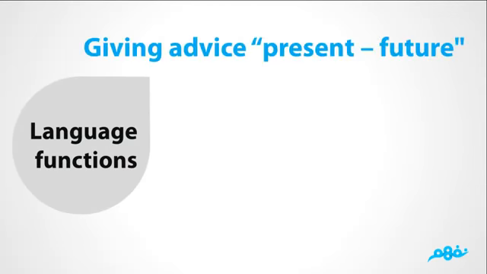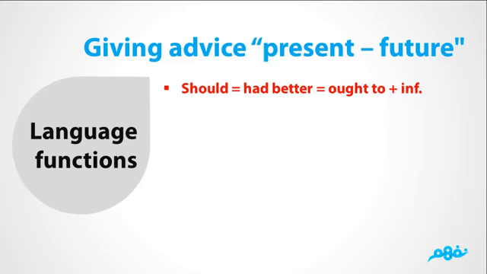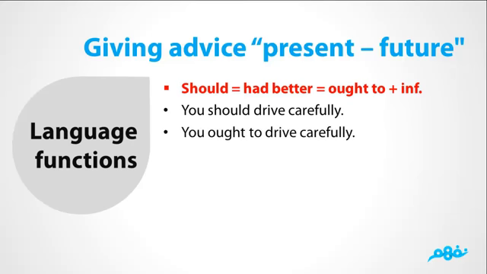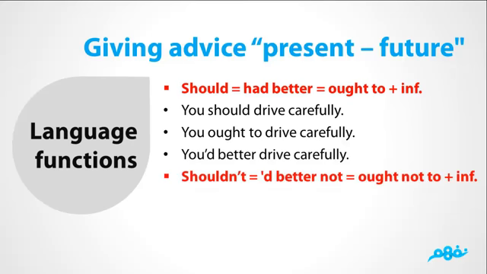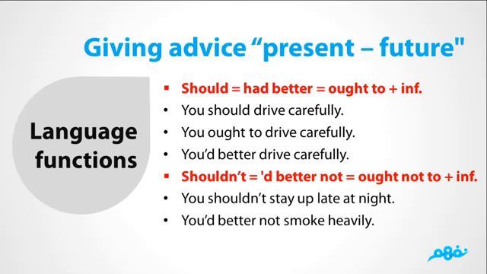In order to give advice in the present or the future, we can use should, had better, ought to, plus the infinitive. You should drive carefully. You ought to drive carefully. You'd better drive carefully. And we can also use shouldn't, had better not, ought not to, plus the infinitive. You shouldn't stay up late at night. You'd better not smoke heavily.